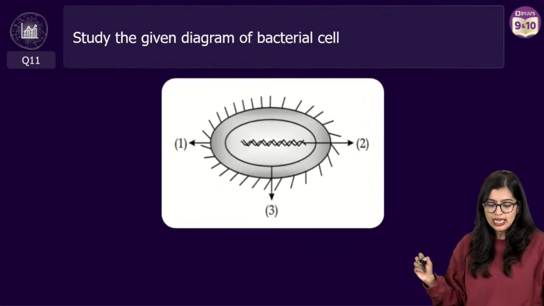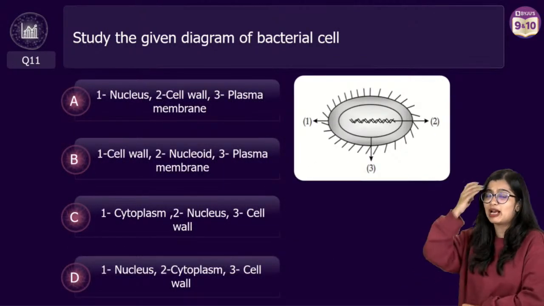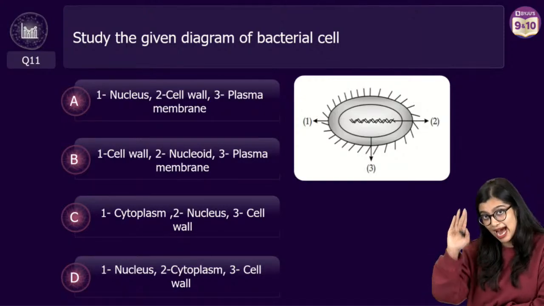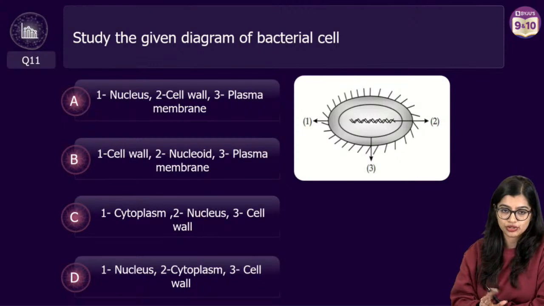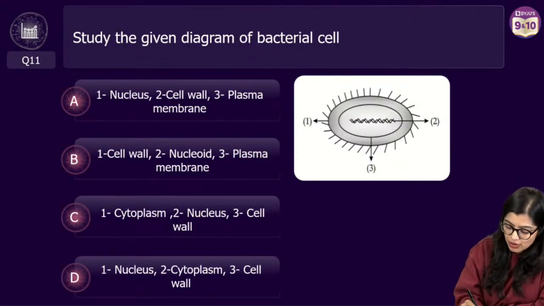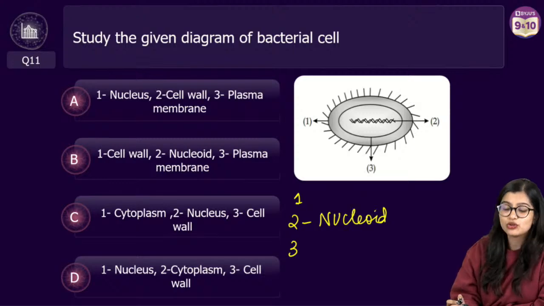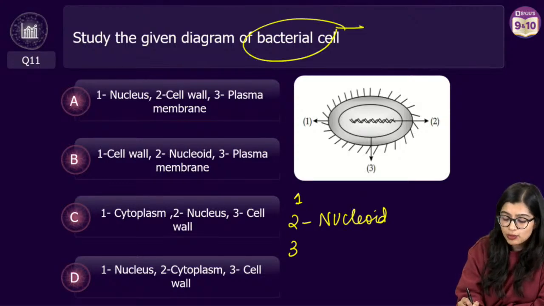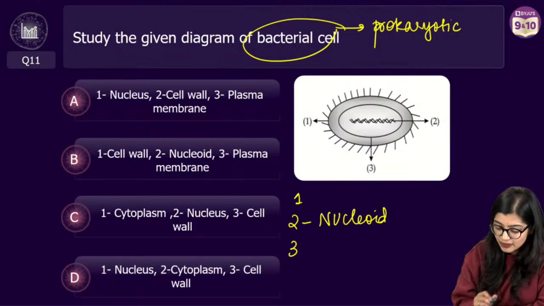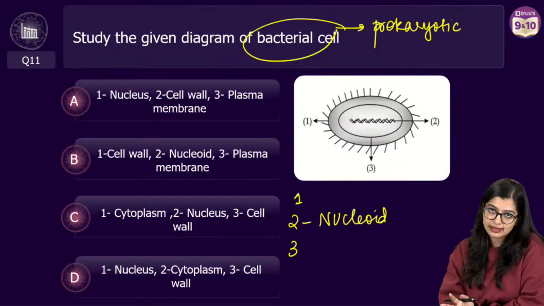Very simple, easy question. Identify the given labelled diagram and then identify the correct option. What you need to do is identify what is 1, 2 and 3. Now 2 is very obvious. 2 is nucleoid, because it's a bacterial cell, and bacterial cells are prokaryotes. They don't have a well-defined nucleus. Just with option number 2, you will get the answer.